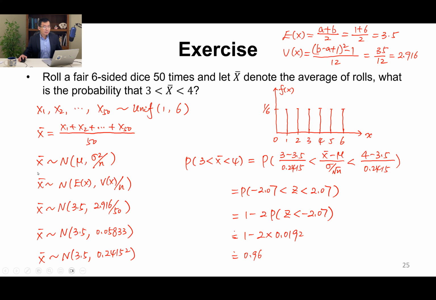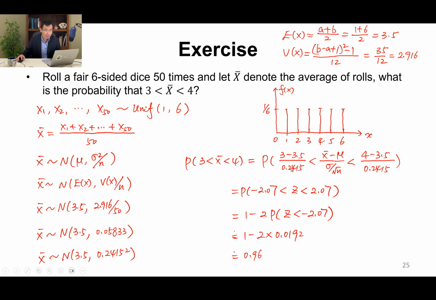So for the sample mean, it's approximately normally distributed with mean mu and variance sigma squared over n. So let's use the expectation for the mean, and the variance to replace sigma squared. What we approximately get is X bar is approximately normally distributed with mean 3.5 and standard deviation 0.2415. The question is the probability X bar is greater than 3 and less than 4.